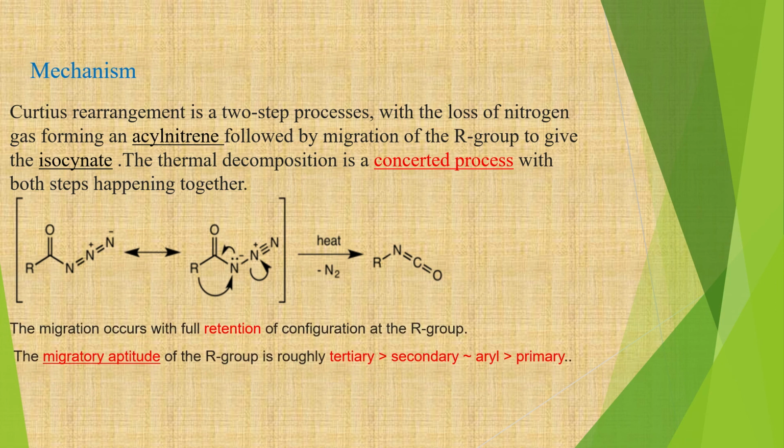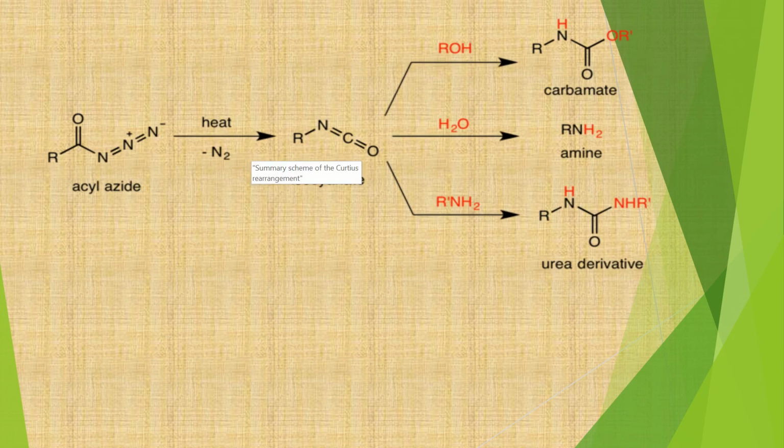The migration occurs with full retention of configuration as R group is not detached completely from the molecule. The migratory aptitude of R group is roughly in the form of tertiary followed by secondary or aryl followed by a primary one. Now this acyl azide, once it's formed, is converted into an isocyanate by the migration of R group, which you have already seen in the previous slide.